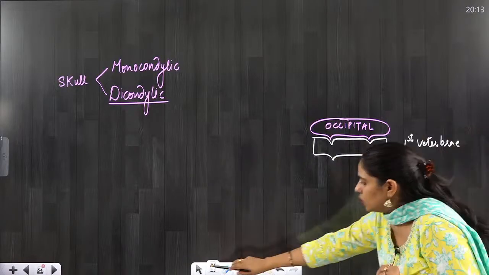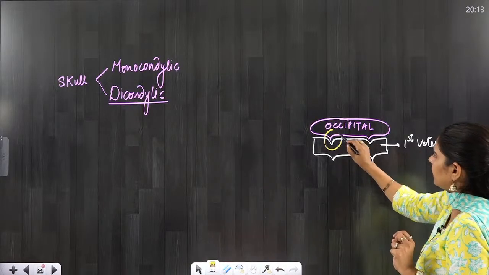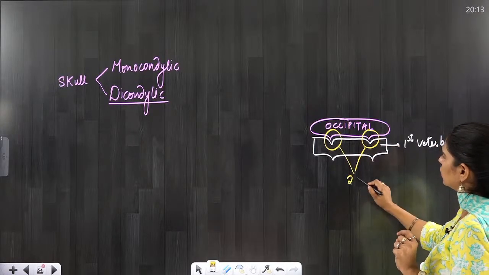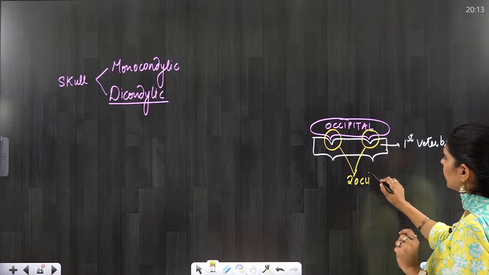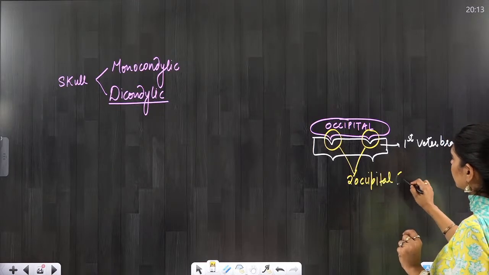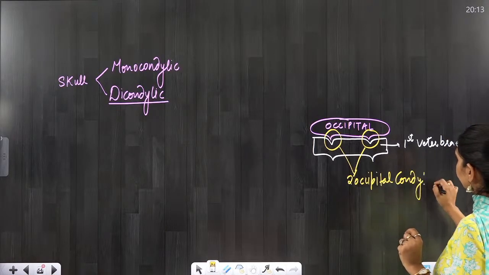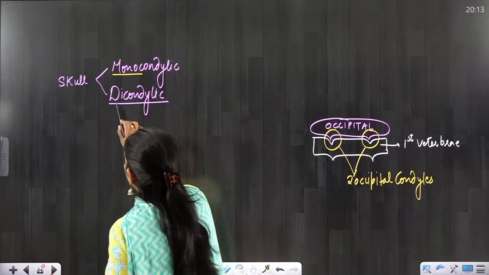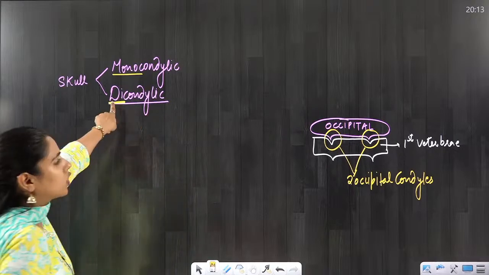So here you can see 2 points. If it is getting attached at 2 points, then these are the 2 occipital condyles. So whenever there is only 1 occipital condyle, monocondylic, whenever there are 2, dicondylic.